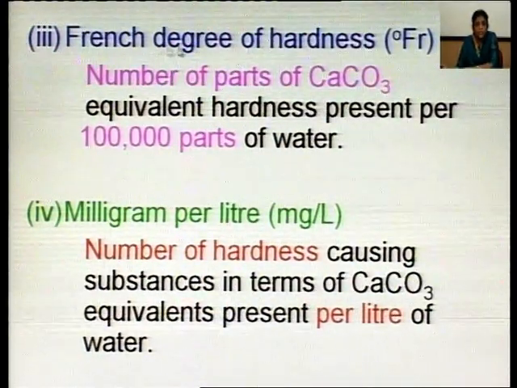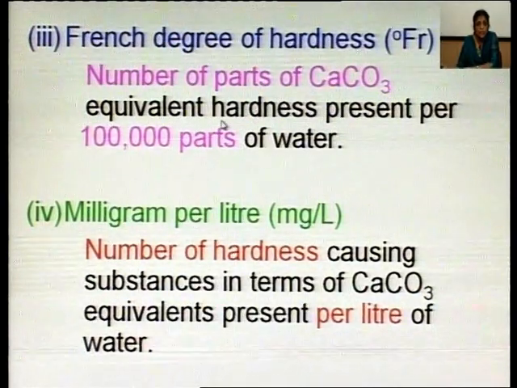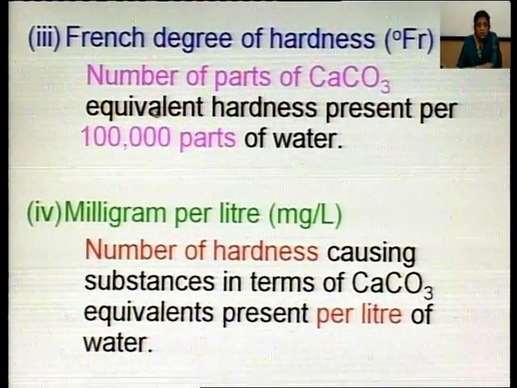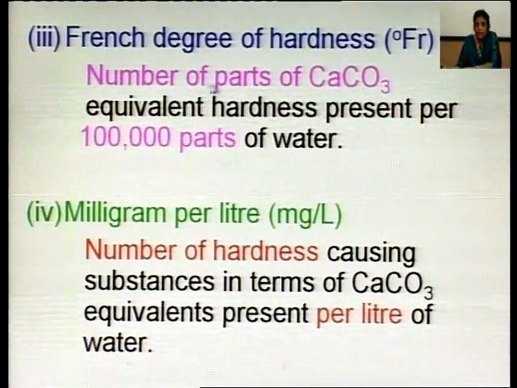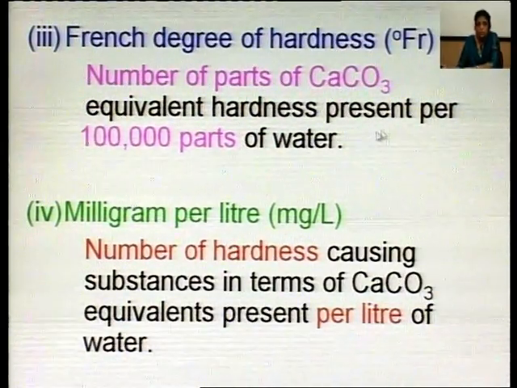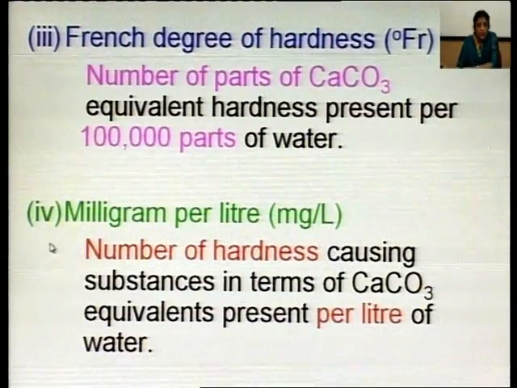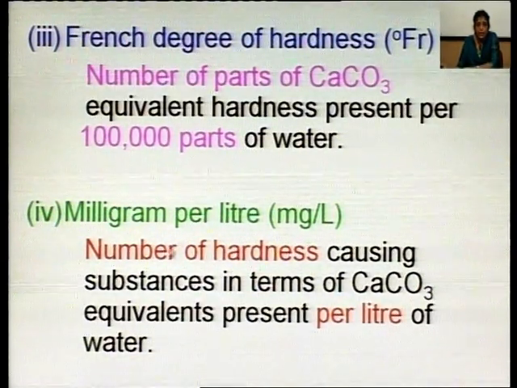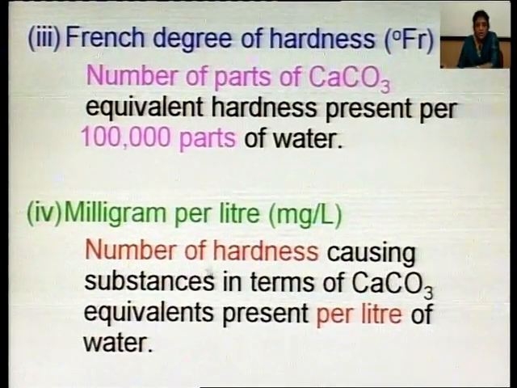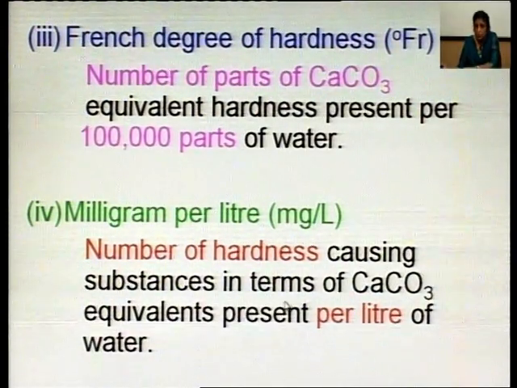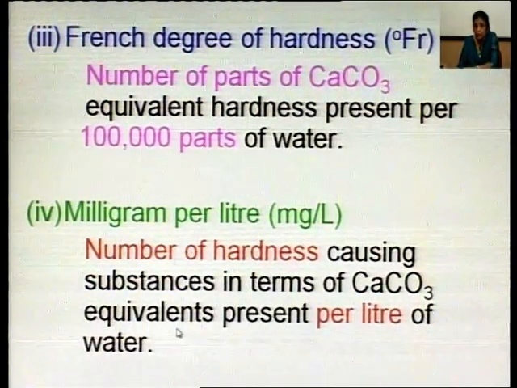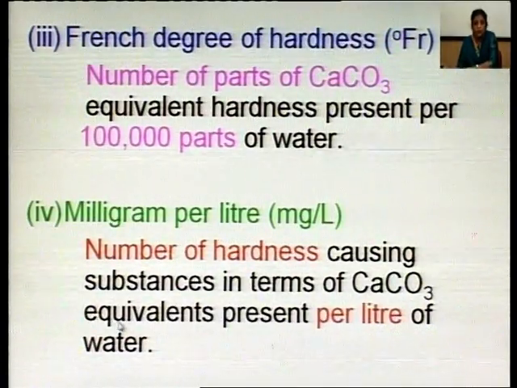Then French degree of hardness is the weight of hardness causing substances in terms of calcium carbonate present per 100,000 parts of water. And the fourth one is milligram per liter, the number of milligrams of hardness causing substances in terms of calcium carbonate equivalents present per liter of water.